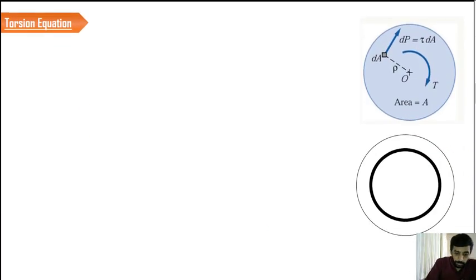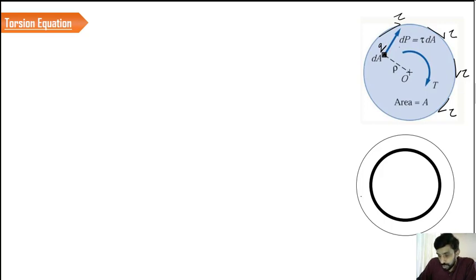So if you compare a cross-section like this, what we need to find is the torsion happening at every element. If we consider a small element like this, dA, it is acted upon by a shear stress tau. Shear stress tau is acting on the surface like this, but when you go inside, the value of tau is going to change. Say Q is the shear stress acting on a small element.